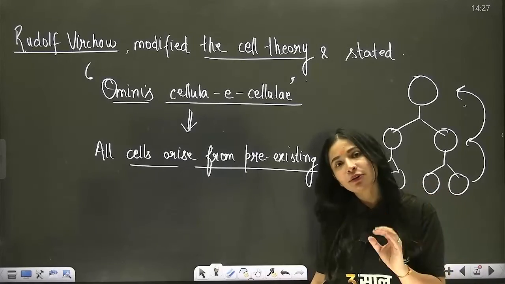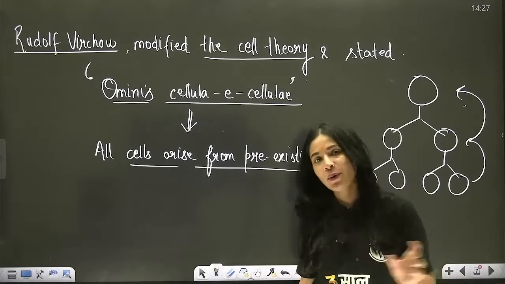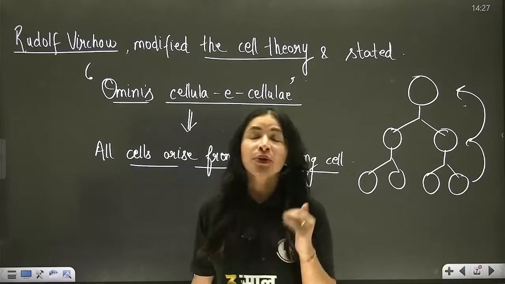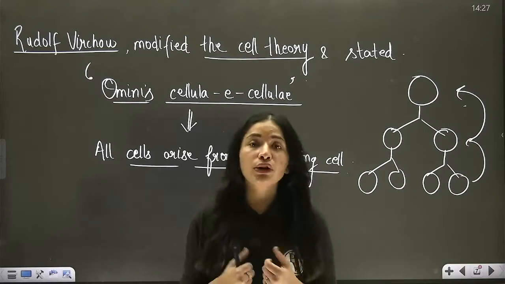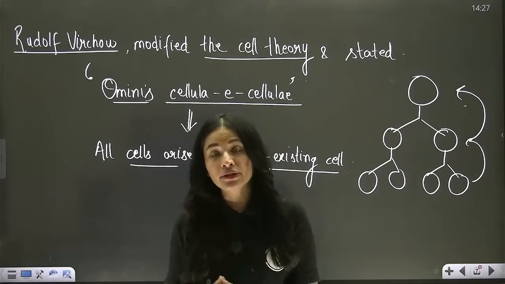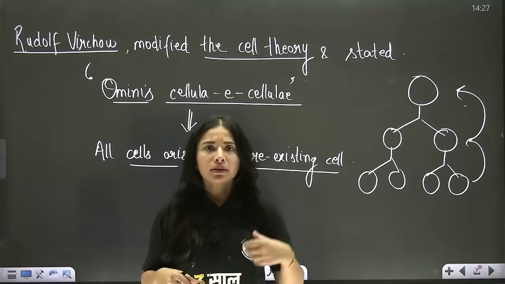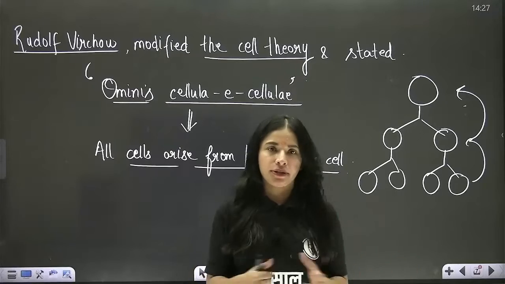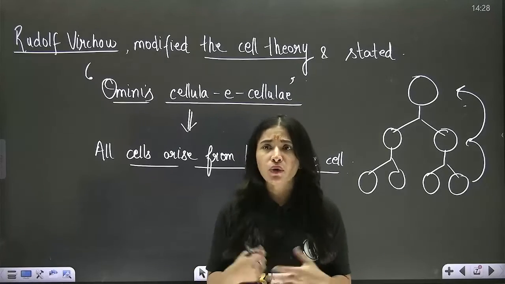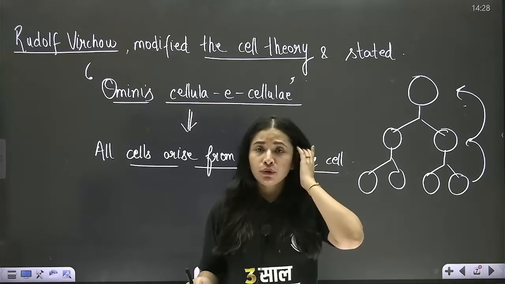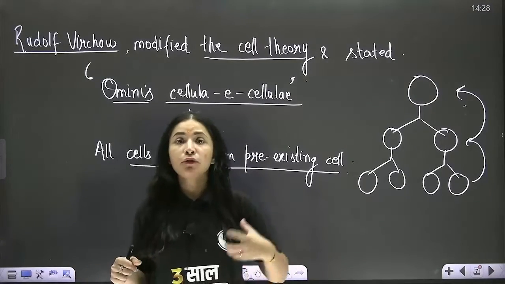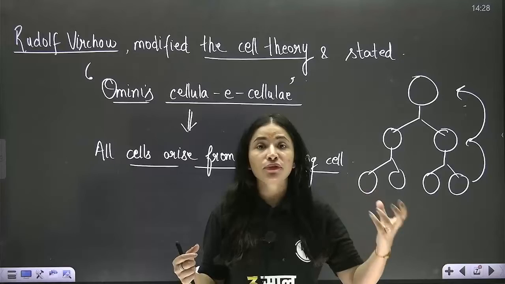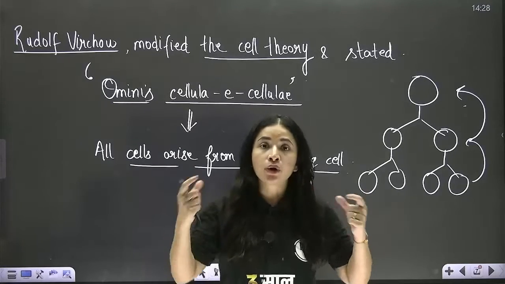This is the introduction to the chapter. I hope everyone has understood it. Proceeding further in the chapter, now we are going to learn about the overview of the cell, in which we are going to talk about the shape, size and function. So, you are all science students. You know that your body is made up of different types of cells. Cells can be of different shapes, sizes and functions. Some cells are long, tube-like.